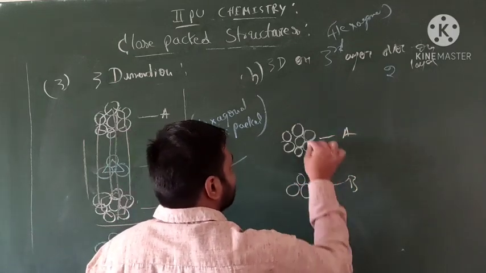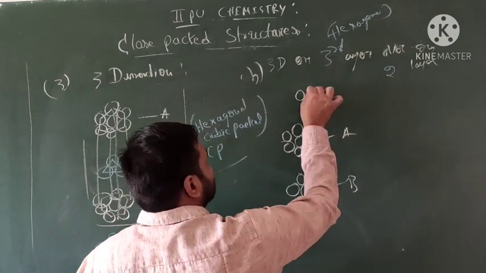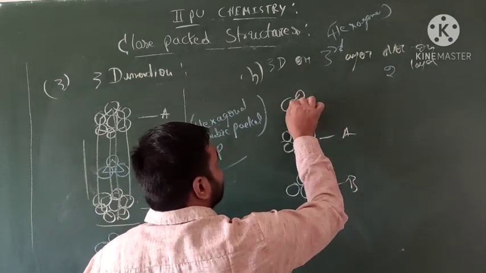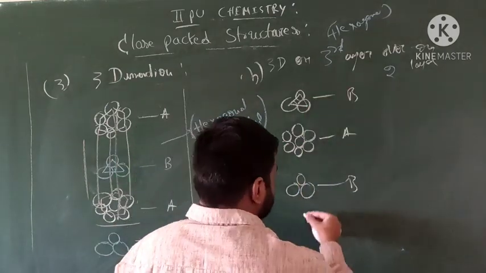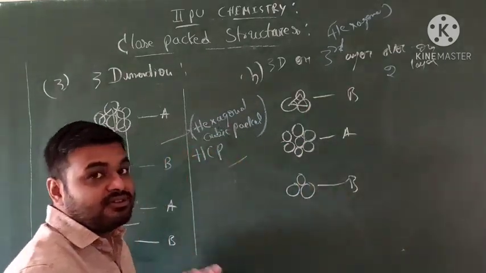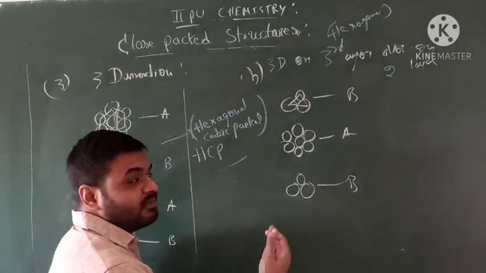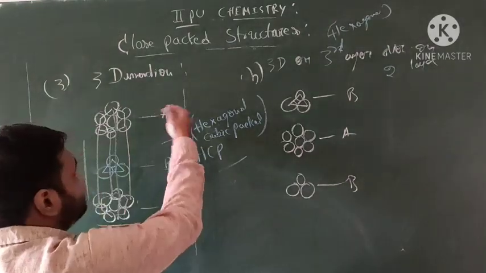This is called B. So what will be here? The B molecule will be here. What does this look like? This is a structure. So can you write this is a B continuation? Then again A. So imagine how much coordination number is present in an HCP.